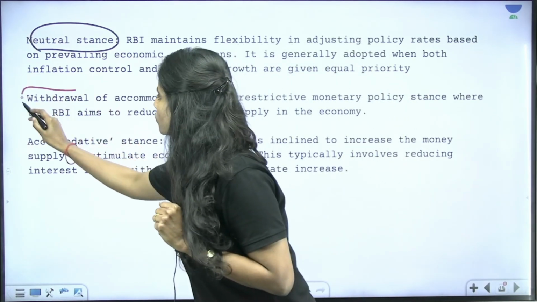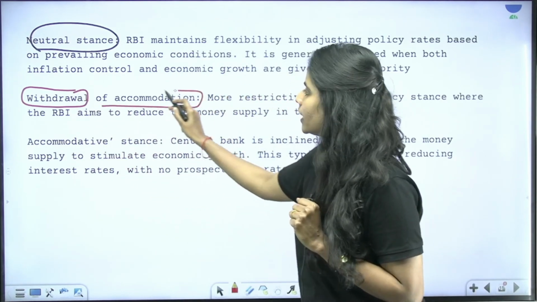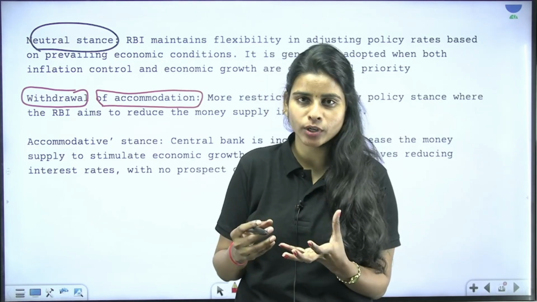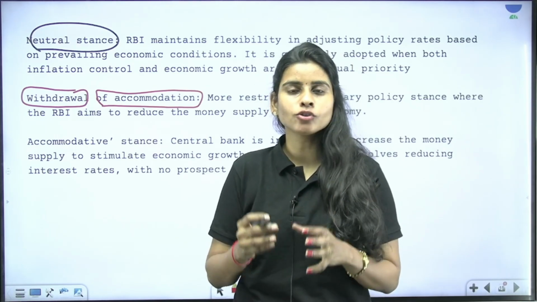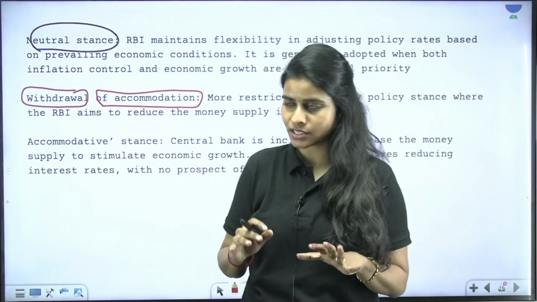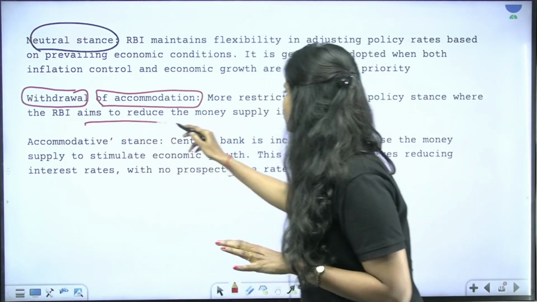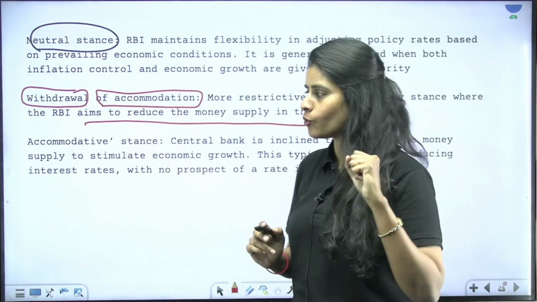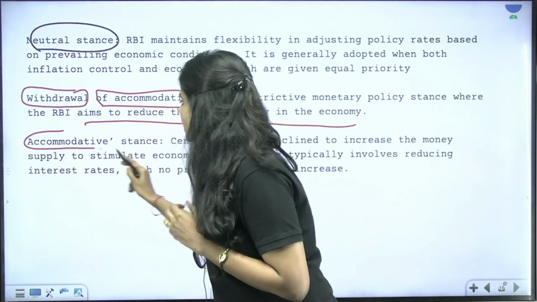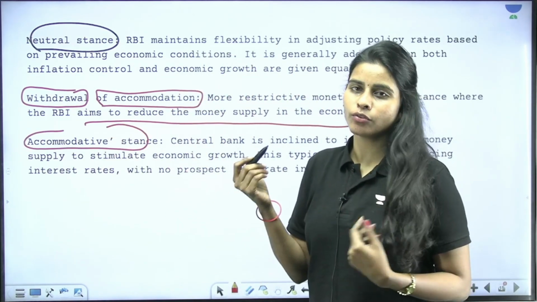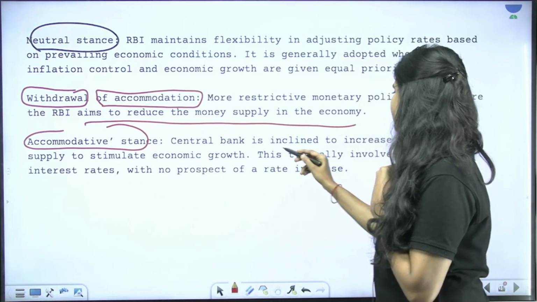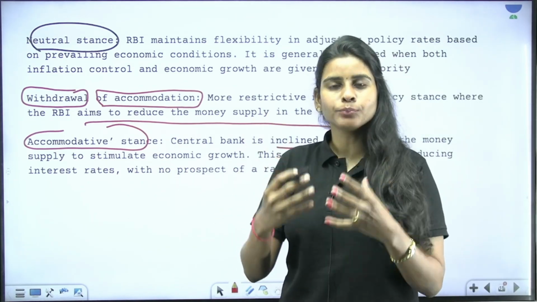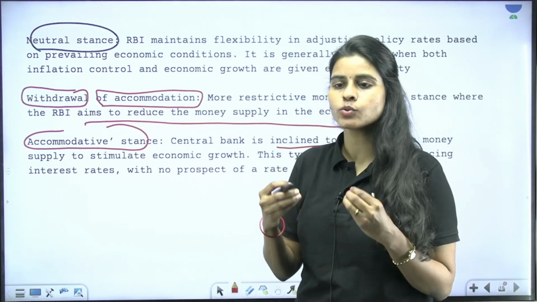And then talking about withdrawal of accommodation, it means that if the RBI is taking the withdrawal of accommodation stance, the RBI is not going to decrease the interest rates. This is aimed to reduce the money supply in the economy by giving more restrictions to borrowings. And what is the accommodative stance? It is the opposite of this withdrawal of accommodation, where the chances are there for the RBI to increase the money supply so as to increase borrowing and stimulate economic activity as well as growth.